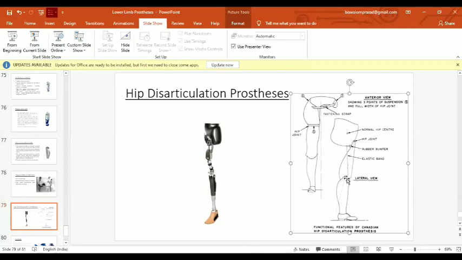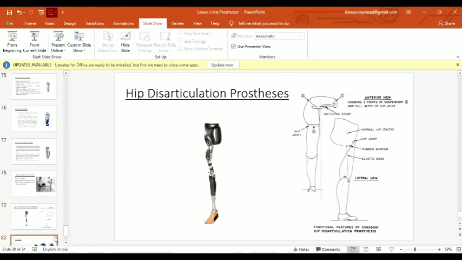And here you can see the single axis knee joint and single axis hip joint, and a rubber bumper is often there to stop the hyperextension of the hip joint. And there is an elastic strap. You can see here a very minor lining is there. You can see that elastic band, it is arrowed there. It provides the hip extension and knee extension movement during stance phase and swing phase.